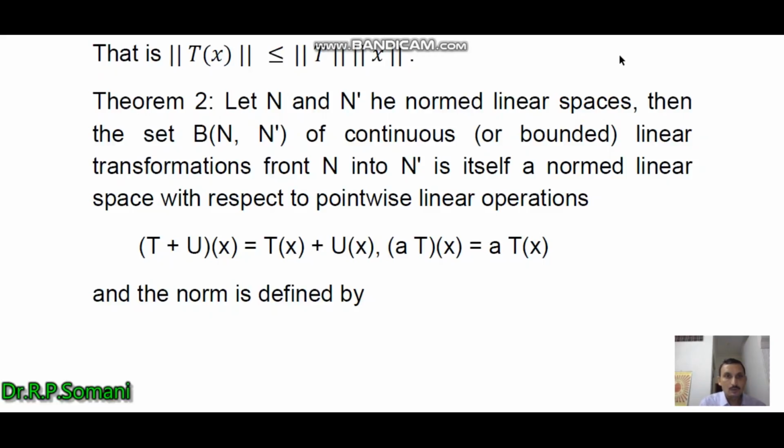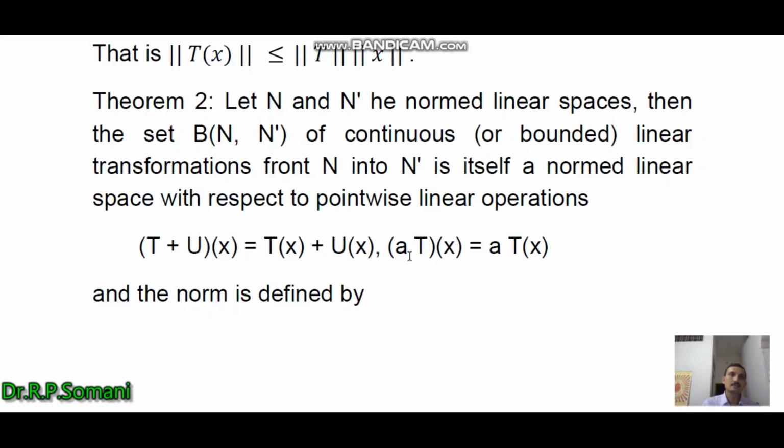Now we have Theorem 2. Theorem 2 tells us that let N and N' be normed linear spaces, then the set B(N, N') of continuous or bounded linear transformations from N into N' is itself a normed linear space with respect to pointwise linear operations. Here the operations are like this: (T plus U)x equals Tx plus Ux, and (aT)x equals a times Tx.